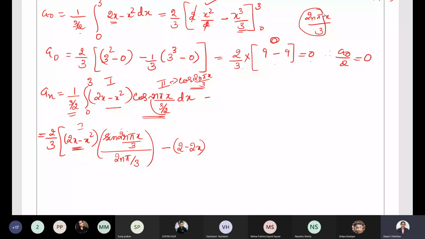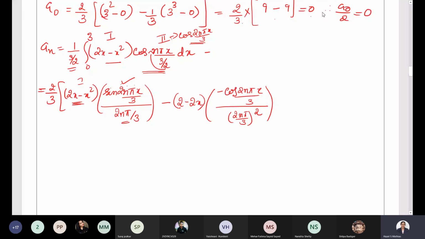Now for an, the first term is here, integrate the second term, then negative, differentiate 2x minus x square. Differentiation of 2x is 2, differentiation of x square is 2x. Then integrate this one. Integration of sine is minus cos. So minus cos 2n pi x by 3 divided by 2n pi by 3. 2n pi by 3 is already there, so it will become 2n pi by 3 whole square. Then for the third term, you have to differentiate 2 minus 2x once again with the plus sign, because you have to give alternately positive, negative, positive signs.